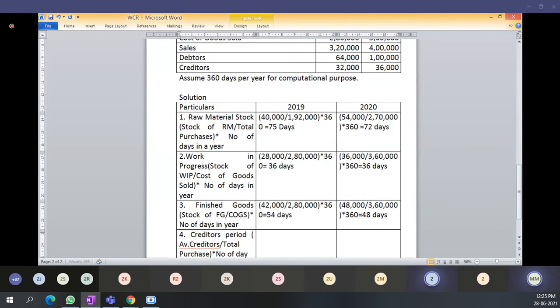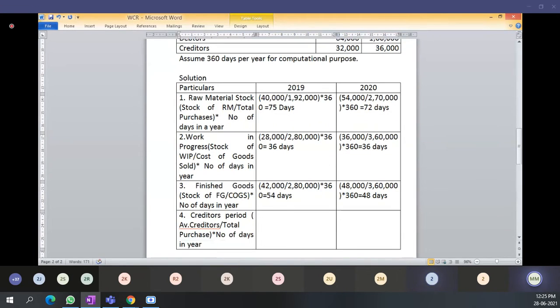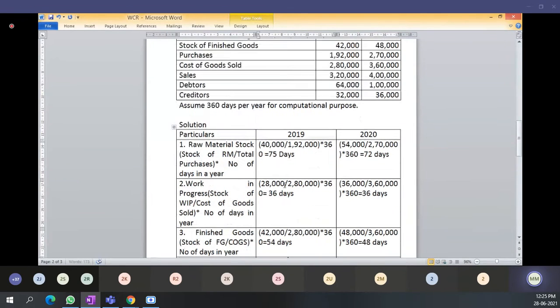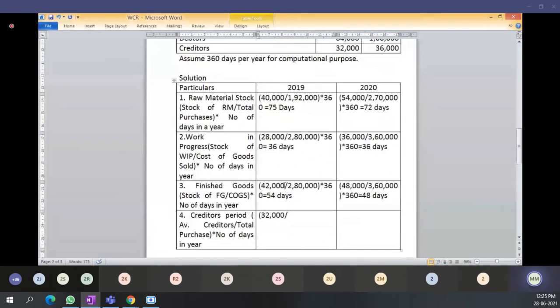Okay, this equation we have to solve. Average creditors for 2019, 32,000 divided by total purchases 1,92,000, bracket complete multiplied by 360 is equal to 60 days.